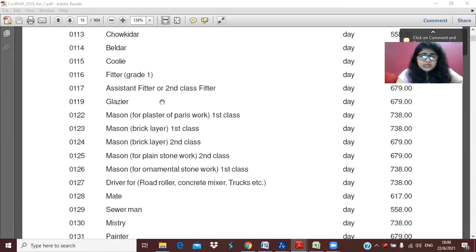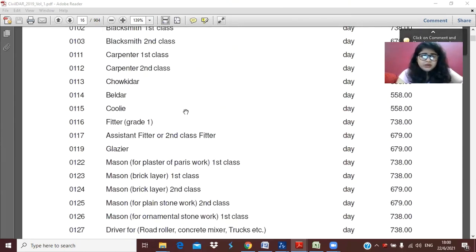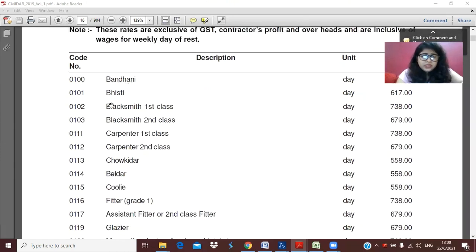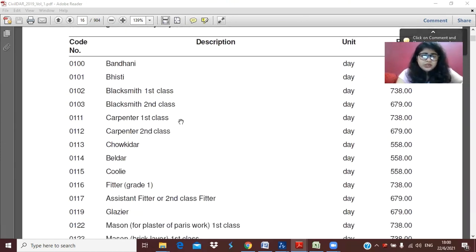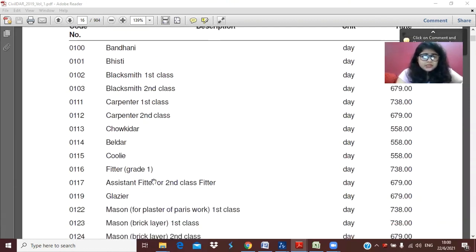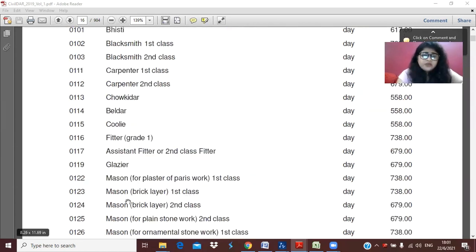You can see here these are the classifications of the labors, like Bandhani and Bhisti. Accordingly, the rate is also given for the labor you are using on your site. For a bricklayer first class mason, it charges 738 rupees per day.